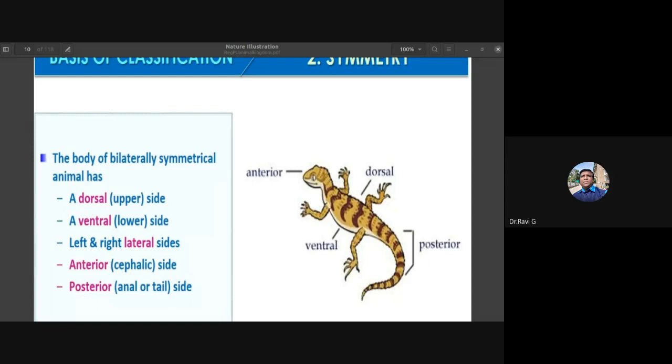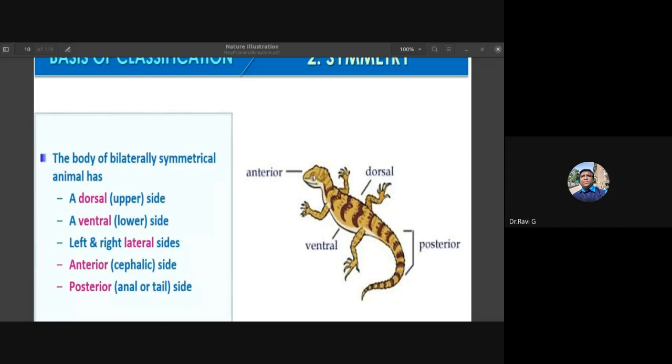In an insect or a lizard or any reptile, you can notice that the upper part is the dorsal, the underbelly part is the ventral region. The head region is the anterior, and the tail region is the posterior. So you have left and right lateral sides. For bipedal animals like us, our dorsal side is the back side, and our ventral side is the front side.